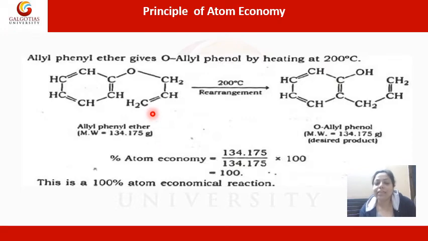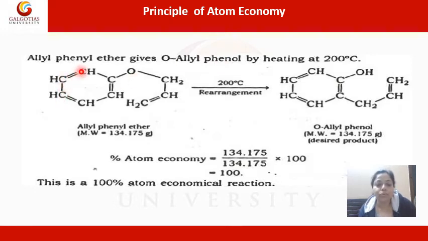So we have an ether, and what is its molecular weight? If we combine the masses of all the carbon, hydrogen and oxygen present in this molecule, the molecular weight we get is 134.175 gram. Now, when allyl phenyl ether is subjected to a very high temperature of 200 degrees centigrade, it undergoes a rearrangement reaction and results in the formation of ortho-allyl phenol. Here also, if we count, we will see that the numbers of carbon, hydrogen and oxygen atoms are the same. So let me count and see.